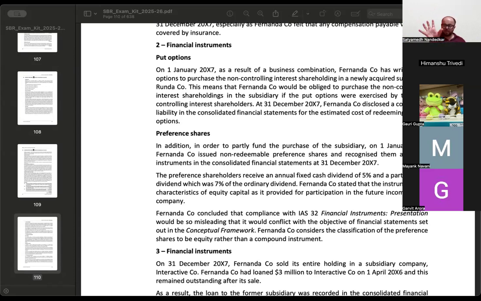So put options in this case, they create an obligation to purchase the shares for cash, and that meets the definition of a financial liability under IAS 32. अगर गर्वित डिसाइड करता है कि उसको शेयर बेचना है, then I don't get a choice, I have a compulsion. That means there is an obligation to purchase that item from him, and when I purchase that item from him, I have to pay him cash, which means there is a contractual obligation to deliver cash regardless of the probability of that event happening, which is why these put options should not be classified as a contingent liability, but they are very clearly a financial liability.